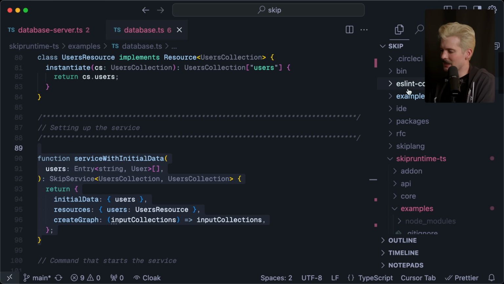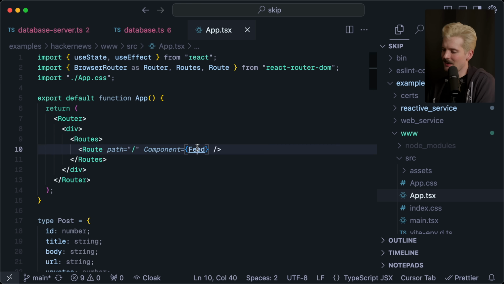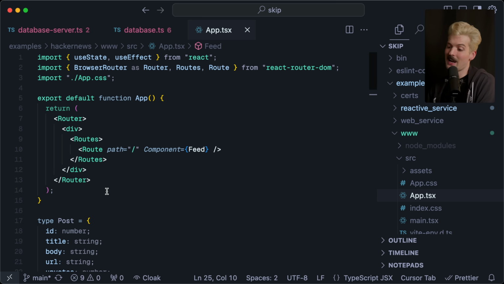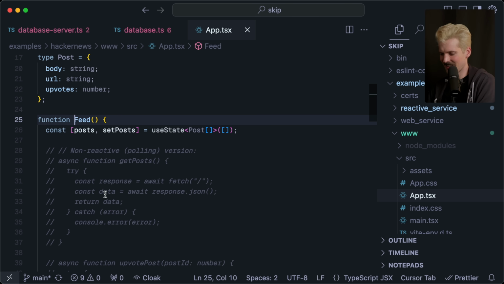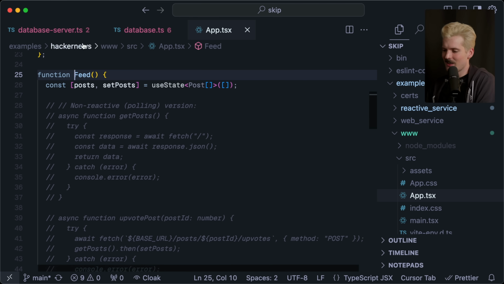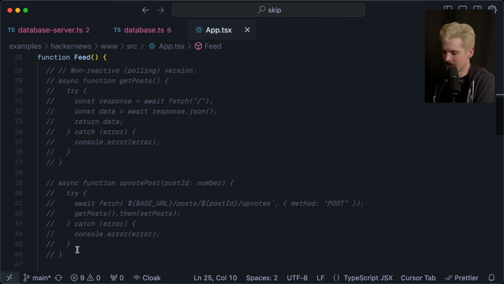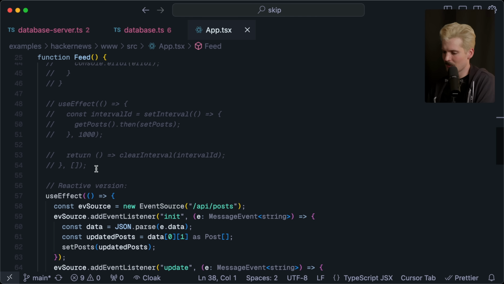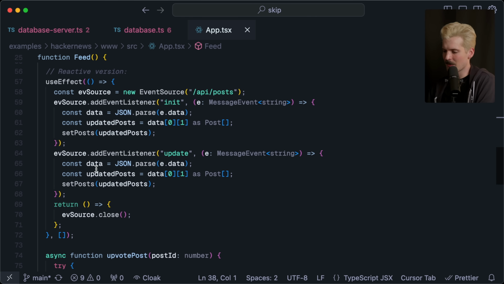I promised client-side code, so let's take a look at it. Here is an example for their Hacker News clone that I tried to get running. There is no world in which this code is going to run. I am sorry. But here is the feed component. They have a pulled version here by default, but that's not what we're going to use. We're going to take a look at the reactive version.